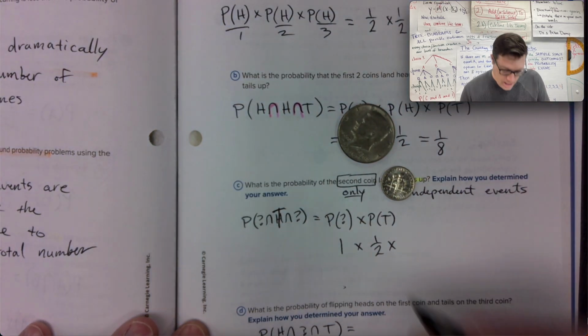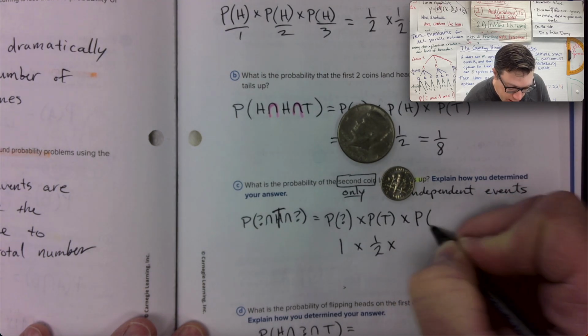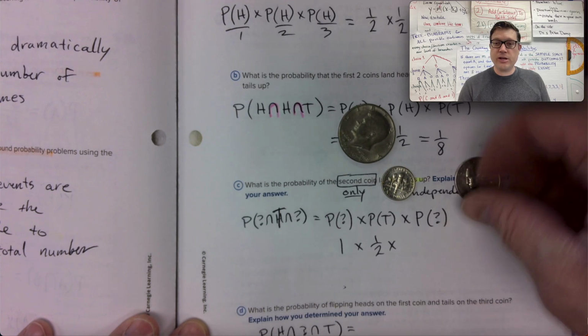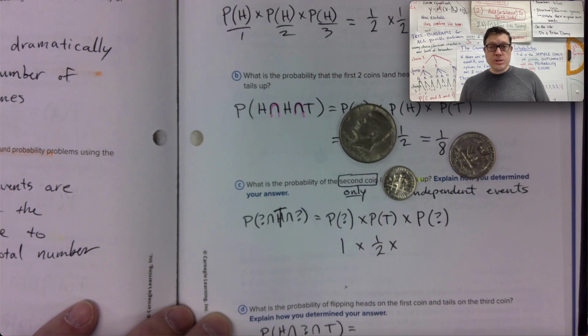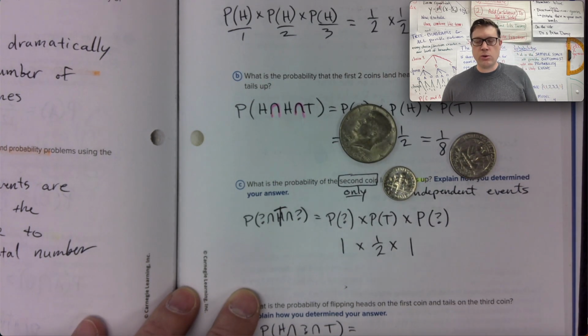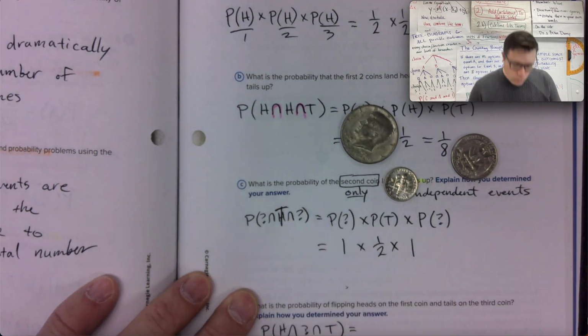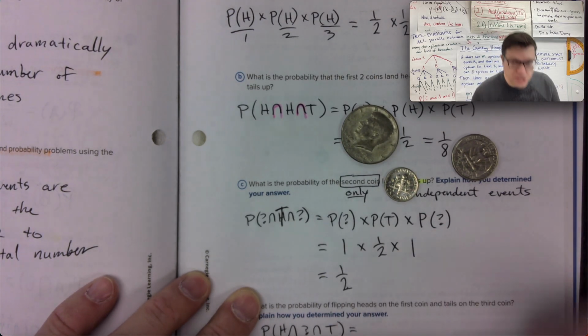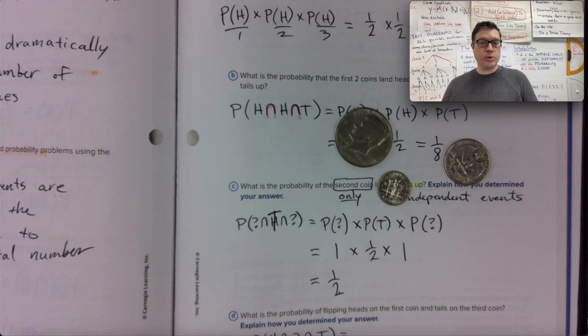It's tails. And then the last one, we don't care what the third coin flip is, but you're definitely flipping it. And because you're definitely flipping it, whatever it shows up is the probability that it is. You're definitely flipping it. So 1. What is 1 times a half times 1? I mean, multiplying by 1 isn't really changing the result.